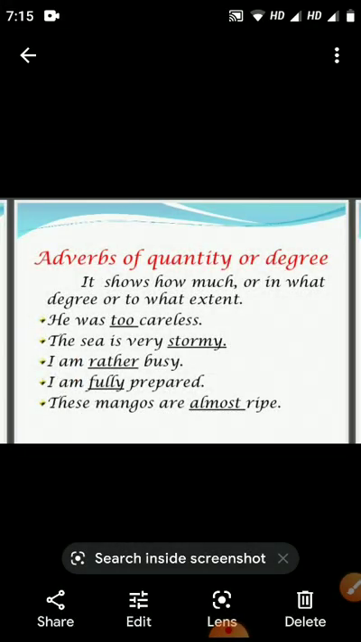Adverbs of quantity or degree. It shows how much or to what extent or in what degree an action is done. He was too careless. The sea is very stormy. I am rather busy. I am fully prepared. These mangoes are almost ripe. In these examples, the underlined words too, very, rather, fully, almost are adverbs of quantity.